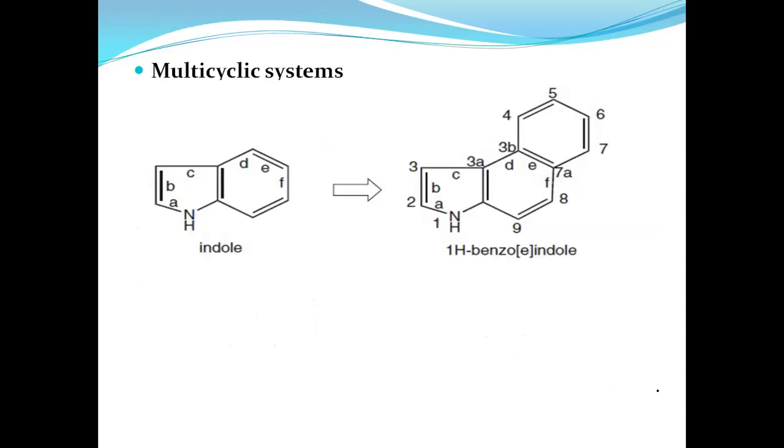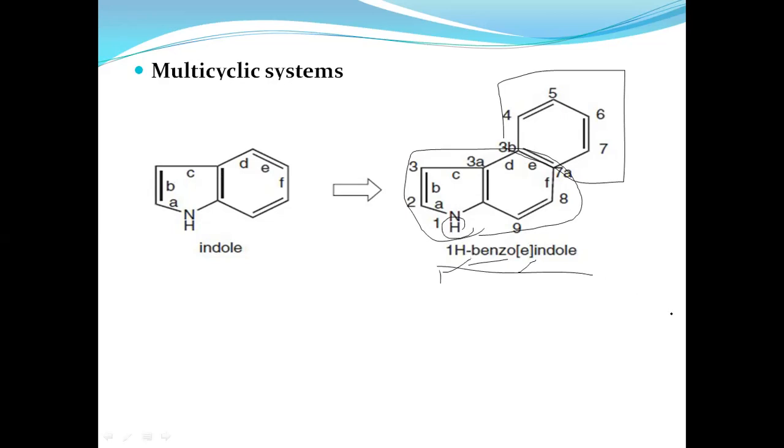And for multicyclic systems, the same rules are used. Here, for multicyclics, this is a pyrrole. This ring is indole. It is fused with benzene, giving benzoindole. Which side of indole? a, b, c, d, e. The e side is fused with the benzene ring: benzo[e]indole, 1H for this hydrogen. This is the name for a multicyclic compound. Similar rules are used for multicyclic compounds.